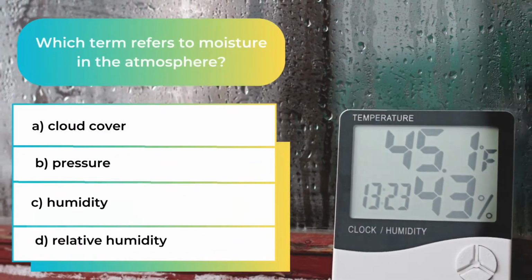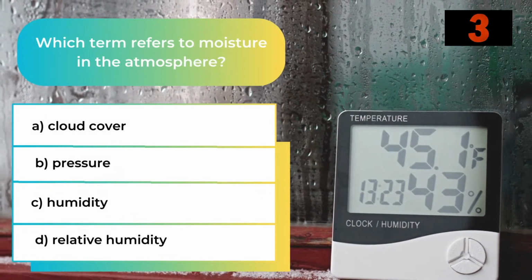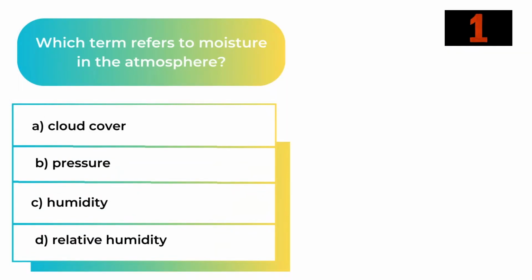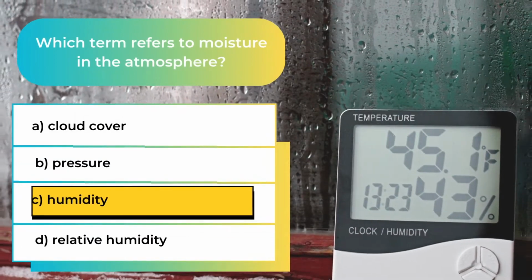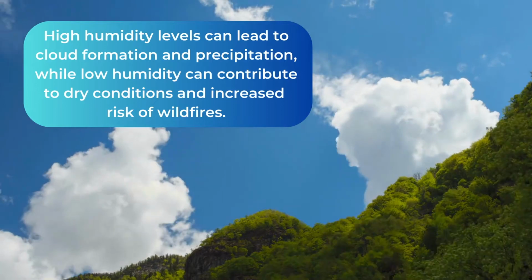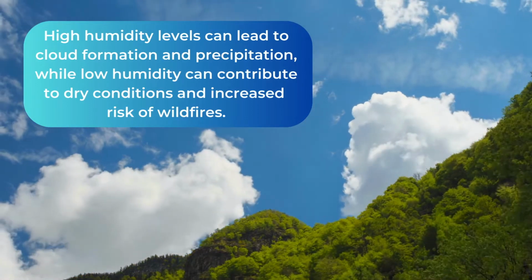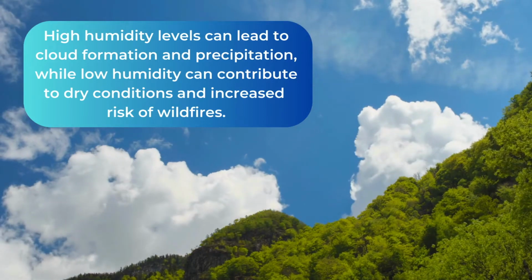Which term refers to moisture in the atmosphere? The answer is C. Humidity. High humidity levels can lead to cloud formation and precipitation, while low humidity can contribute to dry conditions and increased risk of wildfires.